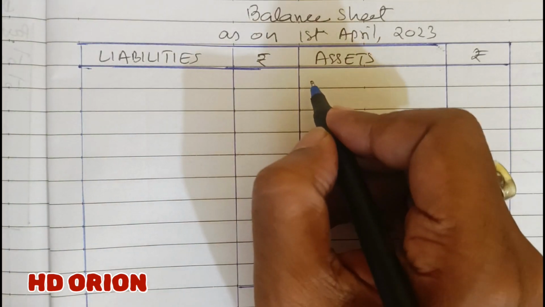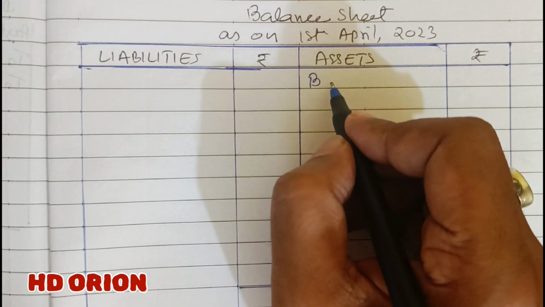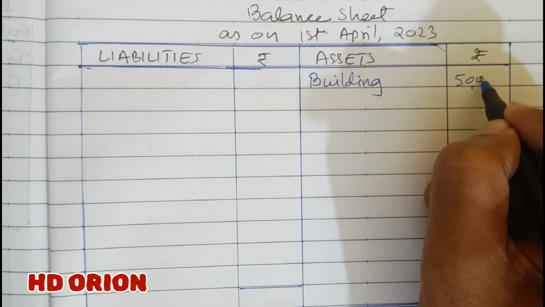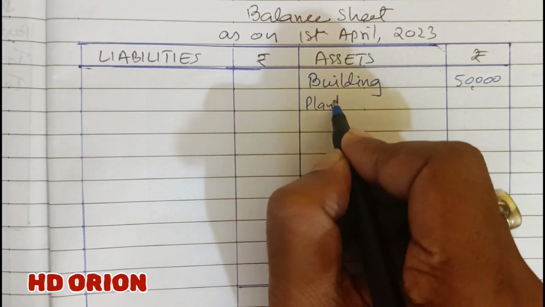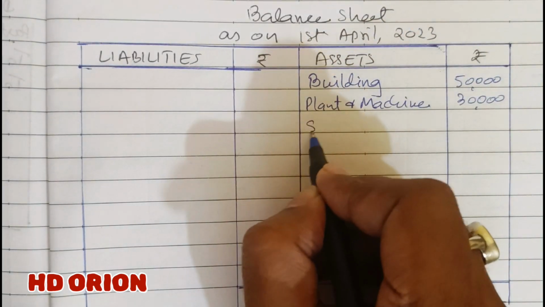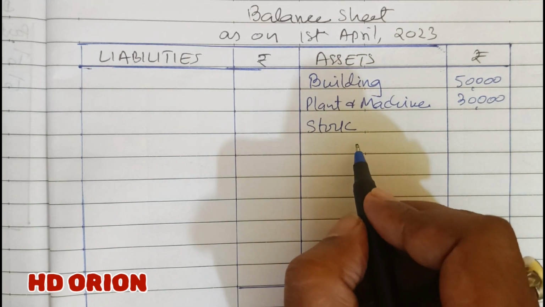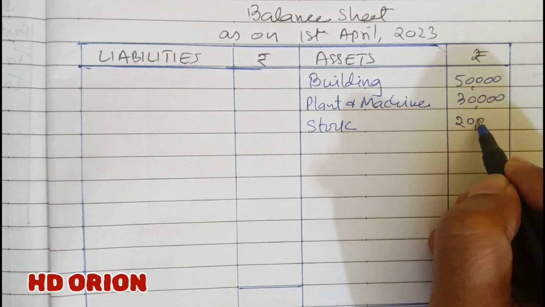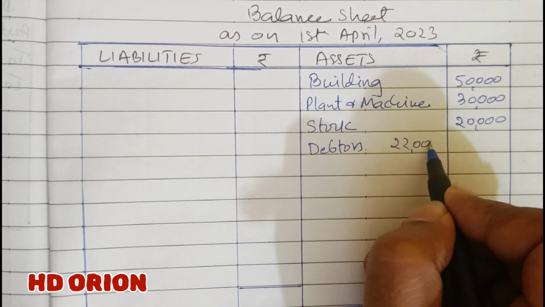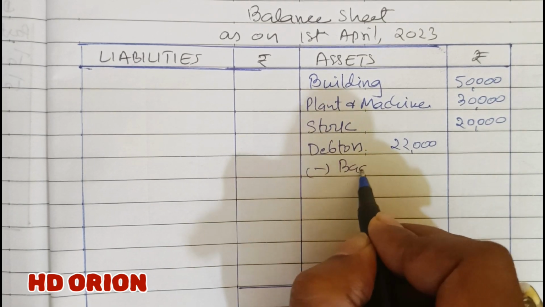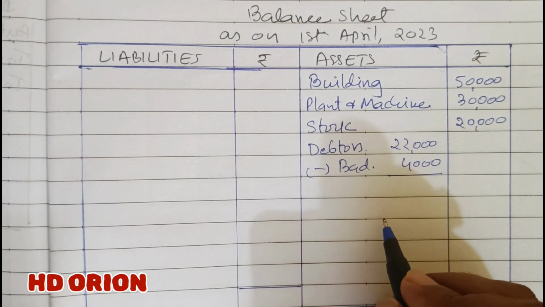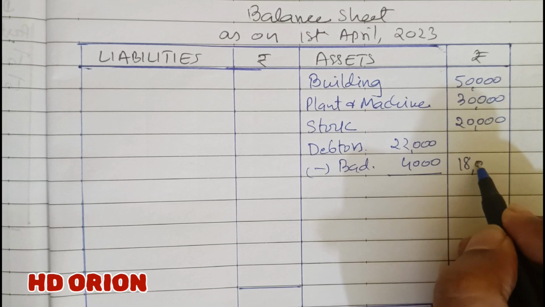Now the balance sheet. So first we will write the asset side. Building of rupees 50,000, no change in its value. Plant and machinery also the same, 30,000, no change in the value. Then stock was shown at 90%. Now we are showing it at 100%, that is 20,000 rupees. And debtors are of rupees 22,000, but bad debts are of rupees 4,000, rupees 2,000 from debtor X and rupees 2,000 from debtor Y, 18,000 in the outer column.